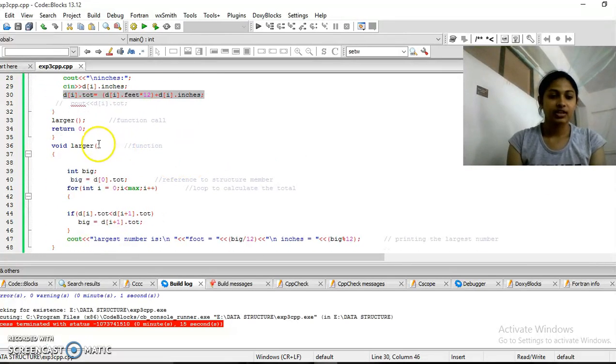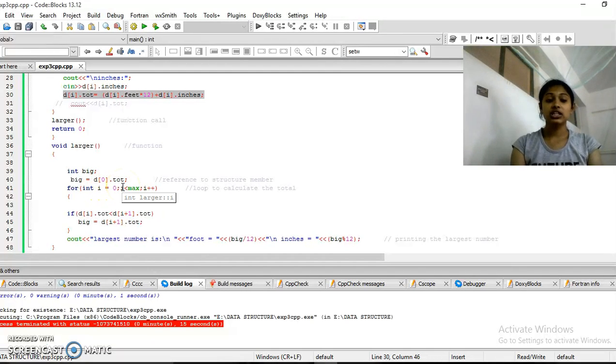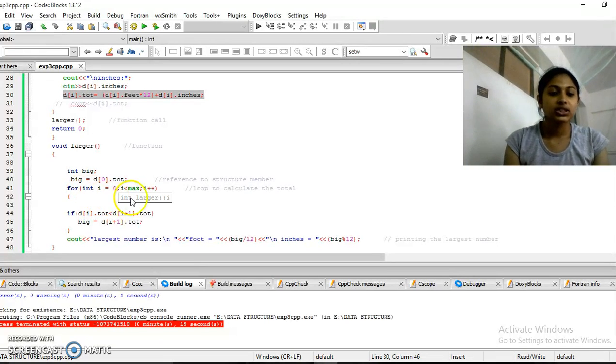Okay, here is my function. I have declared a value over here, that is big. Now big is equal to d of 0 dot total, that is I am giving it the initial value, the first total value, d of 0, that is the first element. So now what I am doing is I am running a loop from 0 up till MAX. MAX is what? 5. So it should run only 5 times and i plus plus.